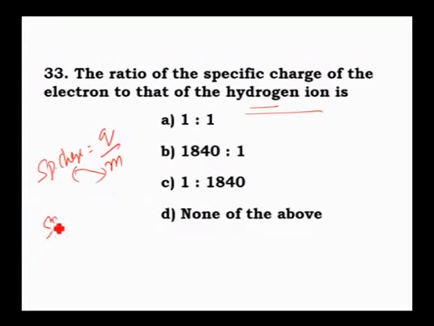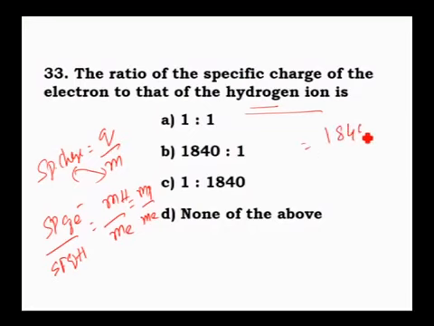Therefore, specific charge of electron by specific charge of hydrogen atom is equal to mass of hydrogen divided by mass of electron. Mass of hydrogen means mass of proton by mass of electron. You know that proton mass is 1840 times the mass of electron; divided by the mass of electron, it cancels. The final answer is 1840 is to 1. That means option B.